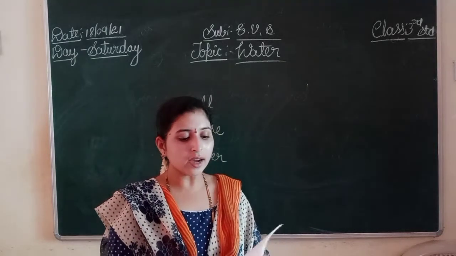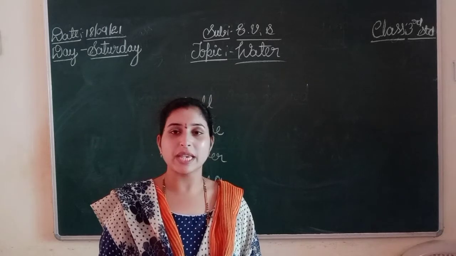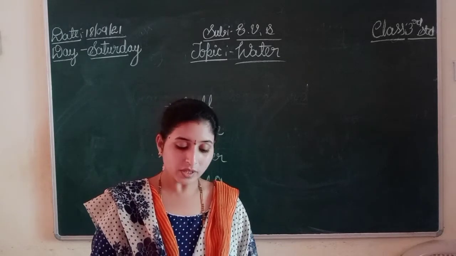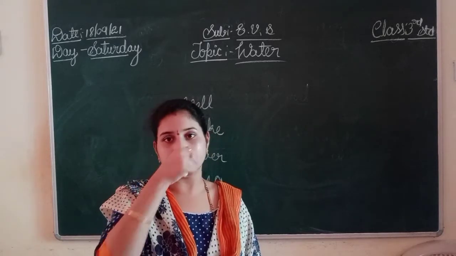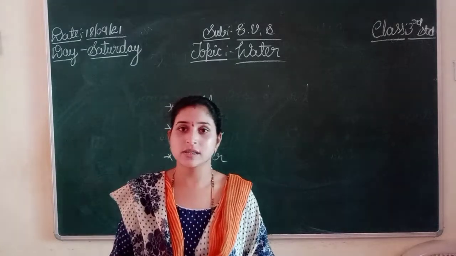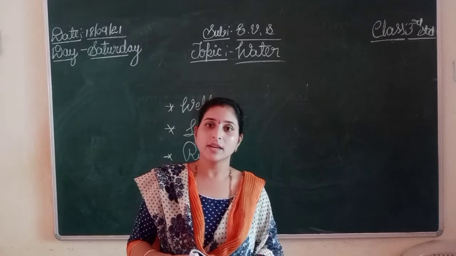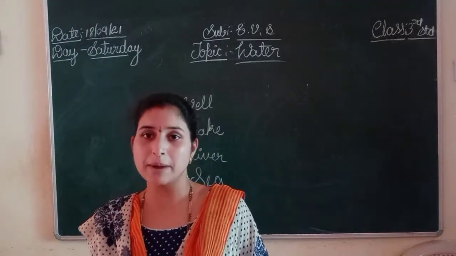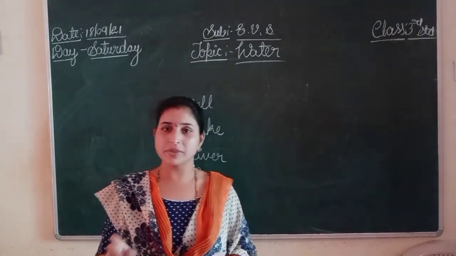Children, write the names of water sources found in your place in the space provided. What you have to do? Write the names of water sources in your locality, which you can find in your locality. Of course, you can write hand pump. Yes, in our Singapore layout, we can see hand pump. Well, we can see lake. Okay, writing 3 names is enough.